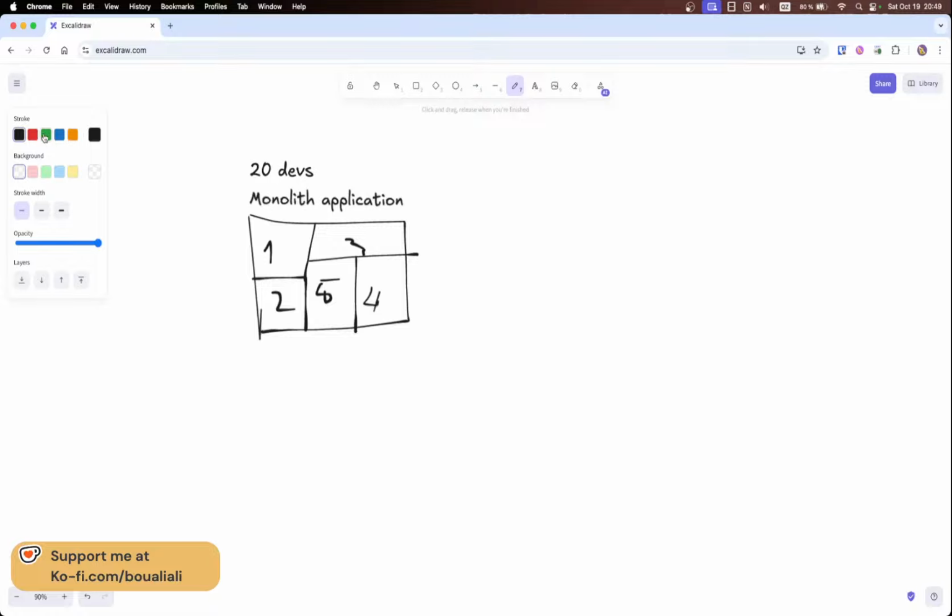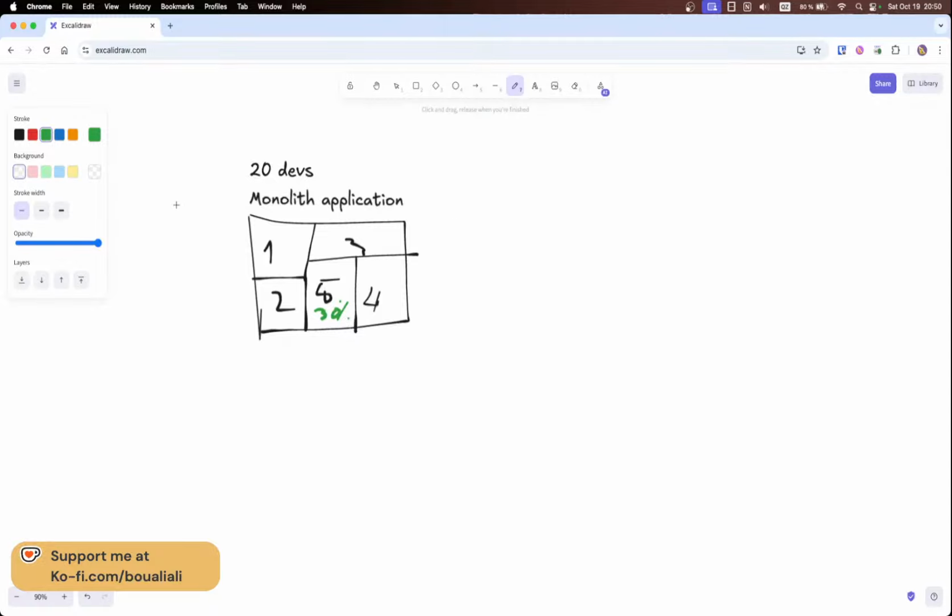So the first thing, let's say that we have module number 5, and I will just give random numbers. It might not be this way. Let's say this module 5 receives 30% of the traffic on the application.